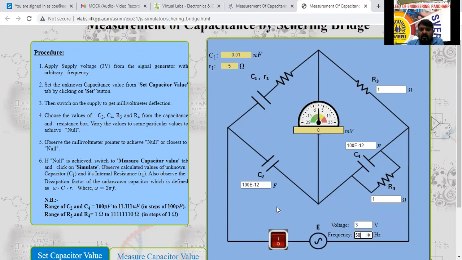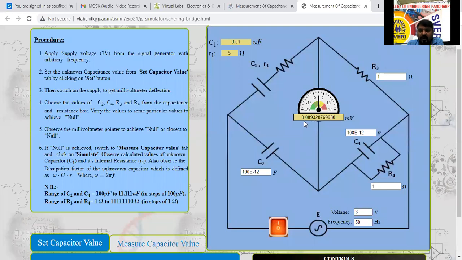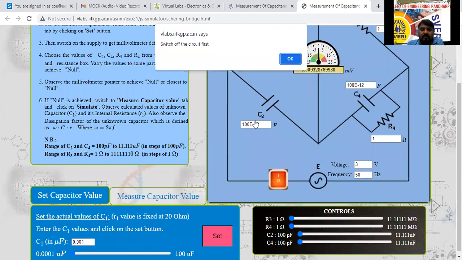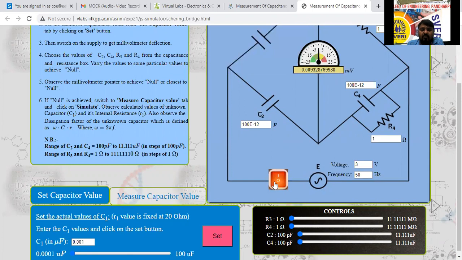Okay, next what I will do, I will switch on the supply, according to procedure. So see here now, 0.09 value is there in the millivolt. Yes. Next, I will set the capacitor value here now. 0.01, I will do that one. Can I set the value? By clicking this one, we set the value here now. Switch off the circuit first. Okay, before starting the supply, we have to set the value. Click on set. Next, we have to switch on the supply. Should we increase it a little more?